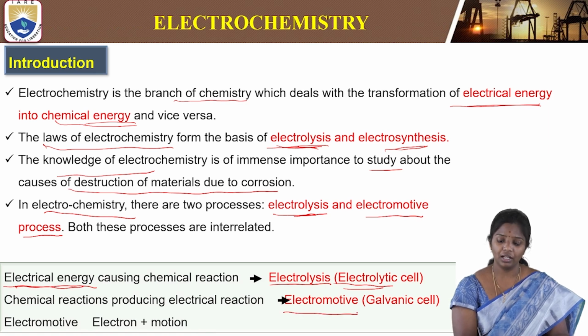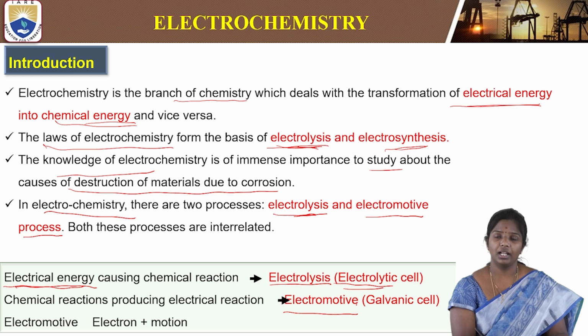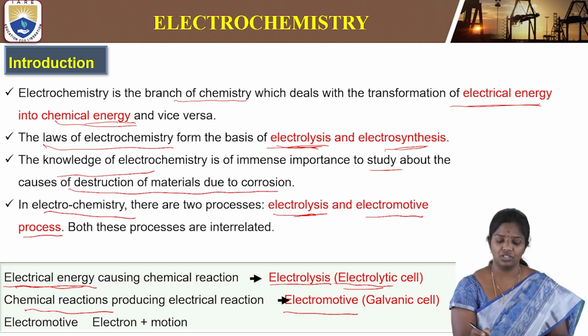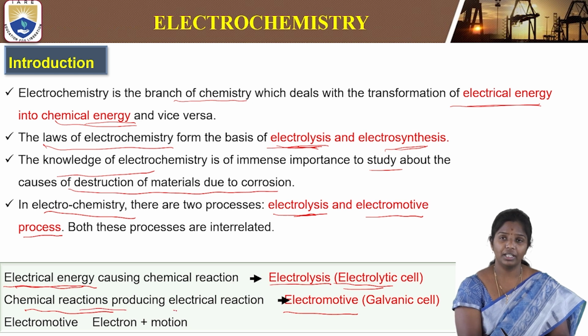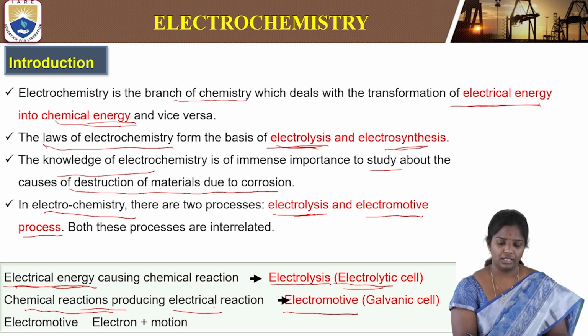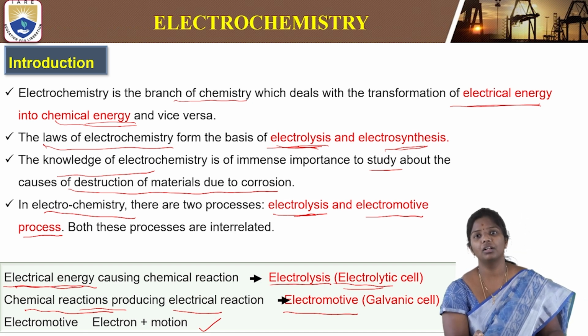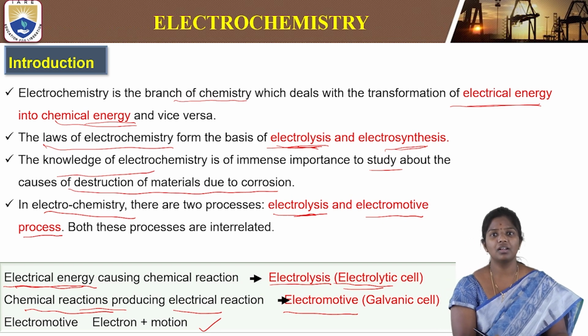Then what is the electromotive process? In the electromotive process, some chemical reactions are taking place producing electrical energy. So that chemical reaction will give us electrical energy. This electromotive is nothing but electron in motion. So electron in motion or flow of electrons will give us electrical energy.